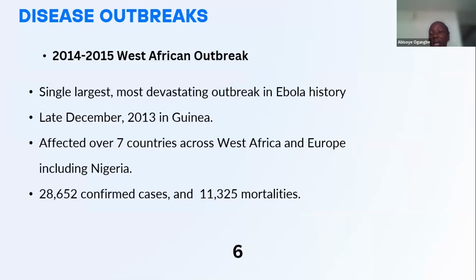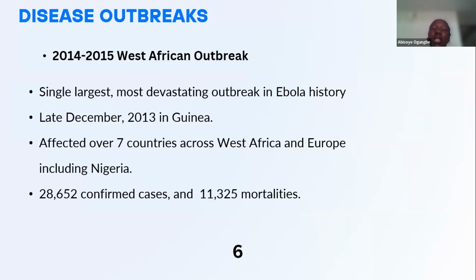Now, we'll move on to the biggest outbreak that has actually been recorded in history, which was the 2014 to 2015 West African outbreak. It was the single largest and most devastating outbreak in Ebola history. It started in late December of 2013 in the country of Guinea in West Africa, and it affected over 7 countries across West Africa and Europe, including Nigeria.